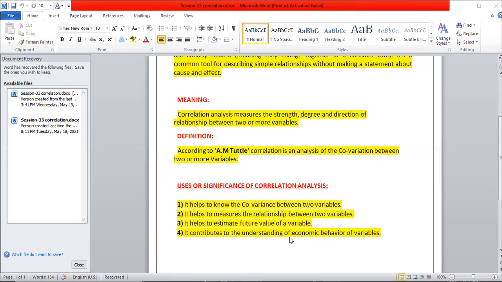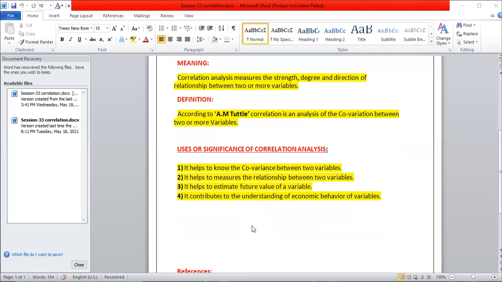All this comes under the economic behavior. In the economic behavior, we have to study the price, the demand, the supply. These are the factors which help us understand the economic behavior of the country. Here they use the tool of correlation analysis: what amount, what type of relationship is there between these variables. The economic behavior of variables can be understood with the help of correlation analysis.